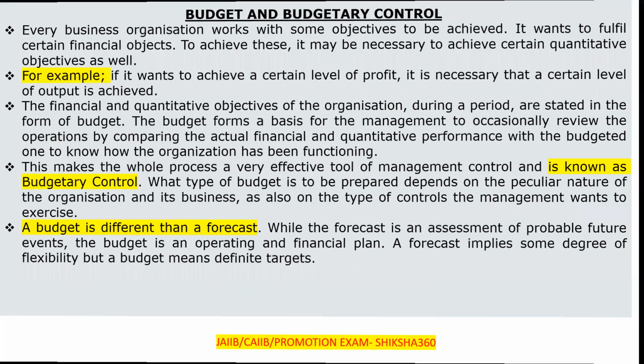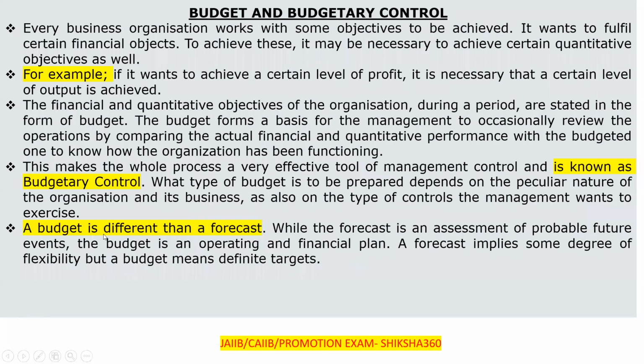So first of all, budget and budgetary control. Every business organization works with some objective to be achieved.